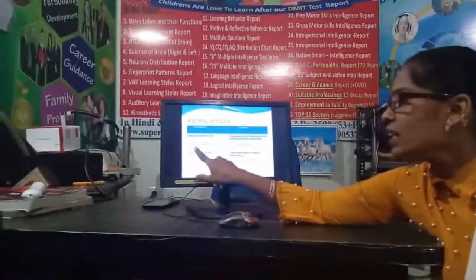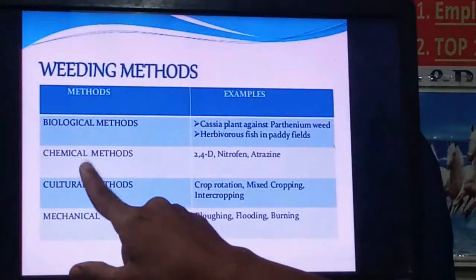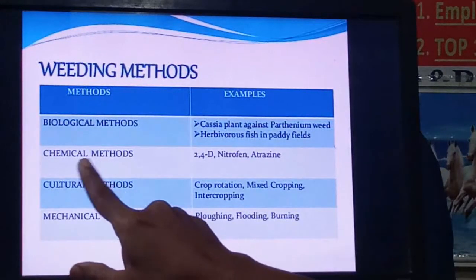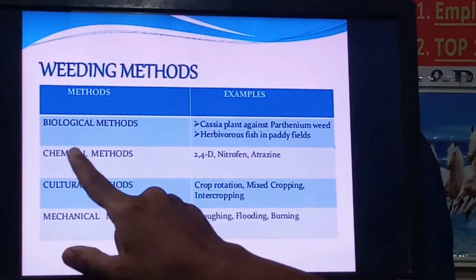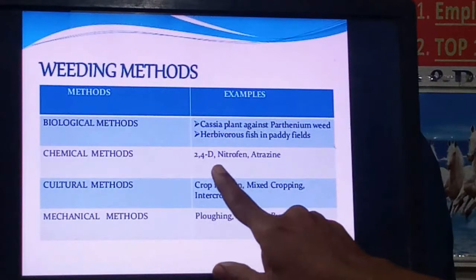The next method is the chemical method. The name indicates that to control the weeds we are using some chemicals. Now which chemicals are used to control the weeds?